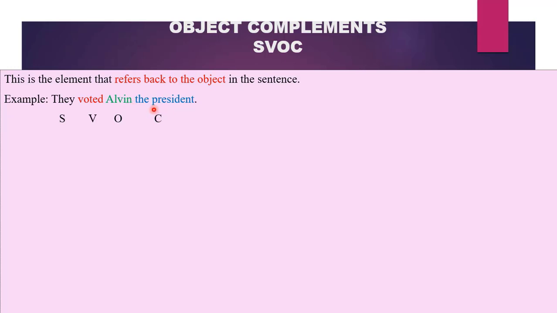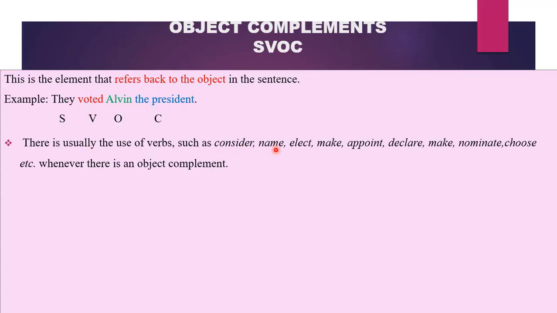Before you can get an object complement, these verbs are normally used. Let us look at some of these verbs. We have verbs like consider, name, elect, make, appoint, declare, nominate, choose, and many others. So whenever there are such verbs in a sentence, then it is likely that you will get an object complement. These verbs are transitive verbs, and objects will come after them, and there is the likelihood to get a complement after the objects that will come after these verbs. So the same elements that can function as a subject complement can function as an object complement.